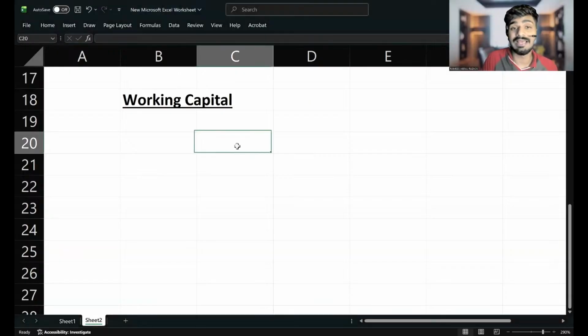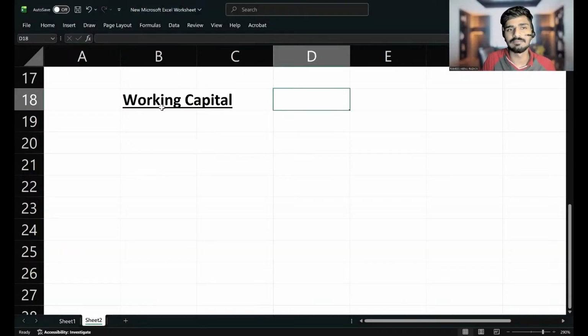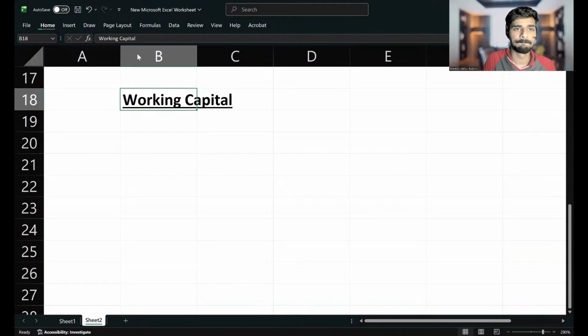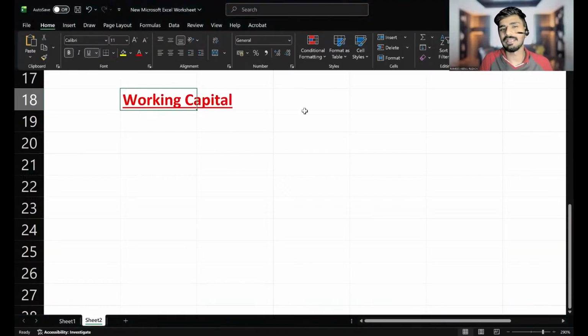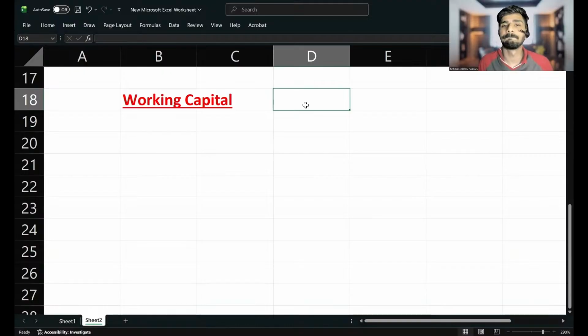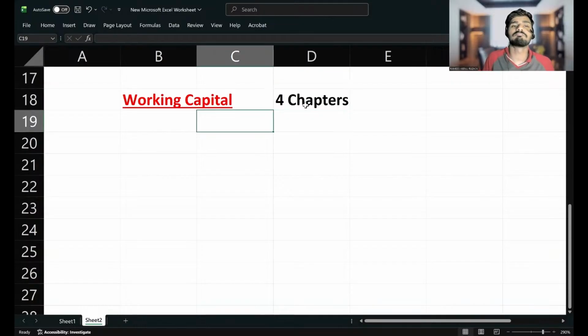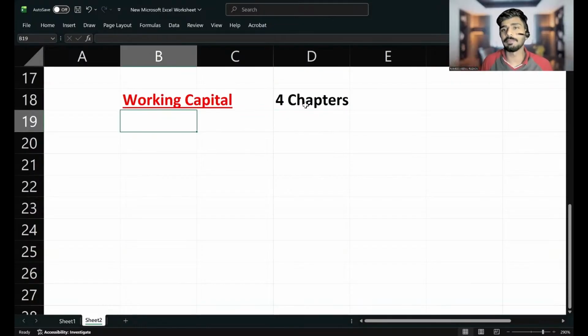As per our Kaplan textbook, how many chapters are there in working capital? Four chapters. Students fail due to their lack of marks in section B, so you have to focus more on section B. While doing section C and section A, please don't forget section B questions. There are four risk management chapters, four business valuation chapters, and four business finance chapters. How many marks can you expect from working capital?